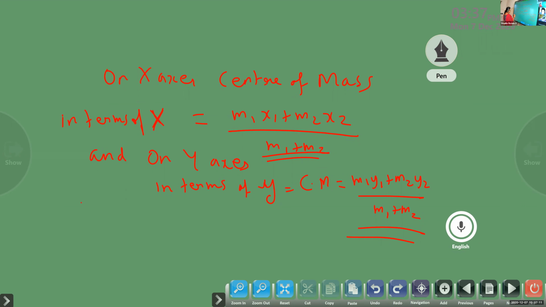Now, next one. Suppose m1 is equal to m2 is equal to m. Then the center of mass on x is m x1 plus x2 divided by 2m. Naturally, what happened? The m will get cancelled. So finally, you are getting x1 plus x2 by 2.